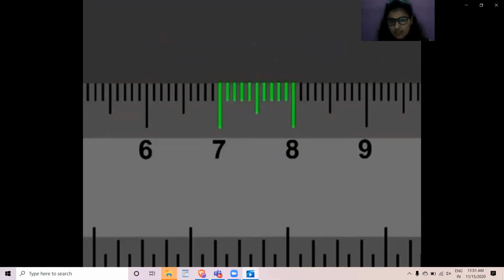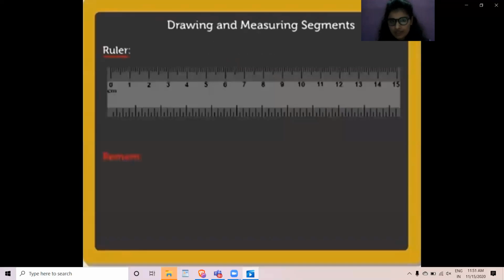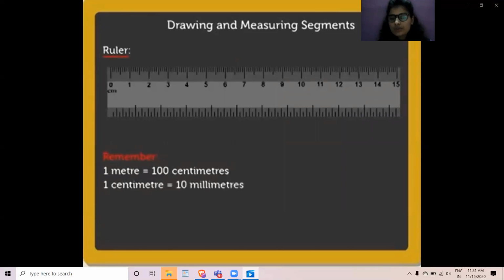Each centimeter is further divided into 10 smaller divisions, and each division is equivalent to 1 by 10th of a centimeter, which is called a millimeter. 1 millimeter. You have to remember this: 1 meter is equal to how many centimeters? 100 centimeters. 1 centimeter is equal to 10 millimeters.